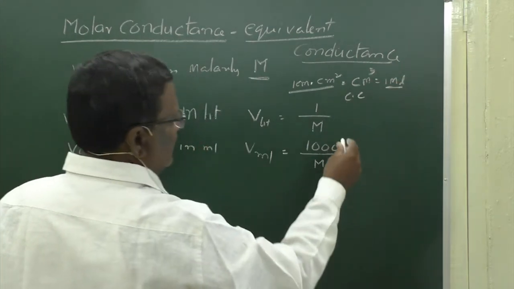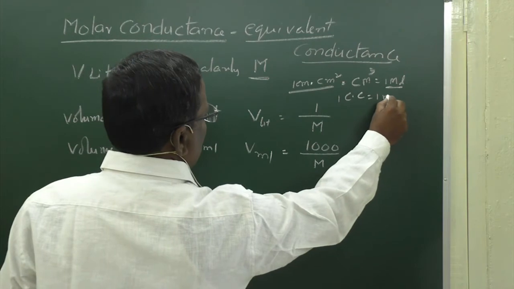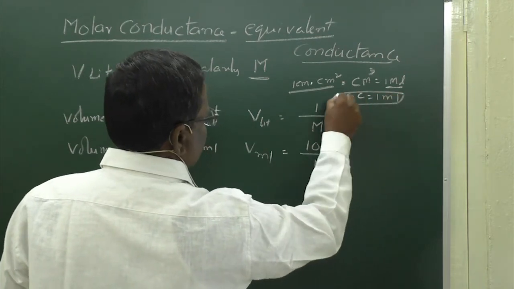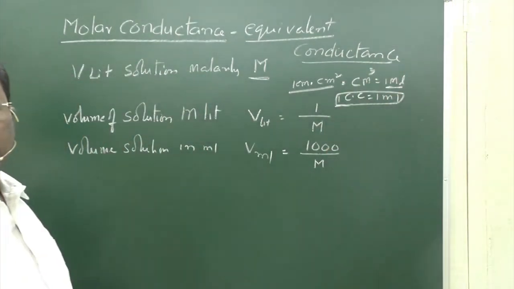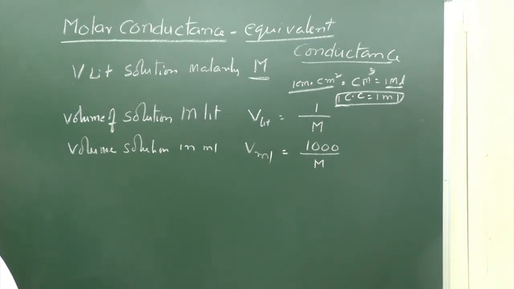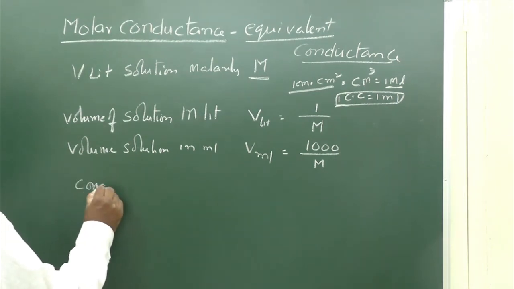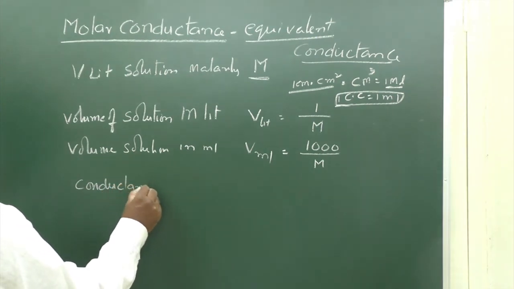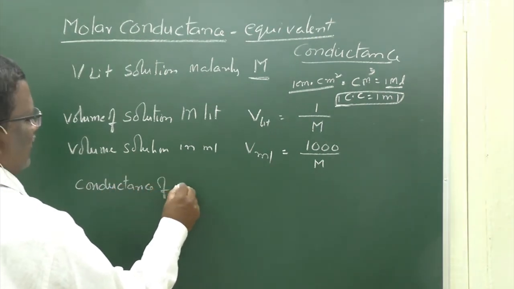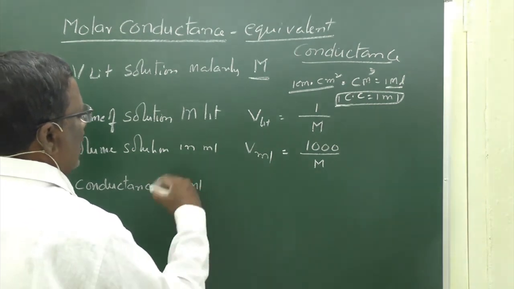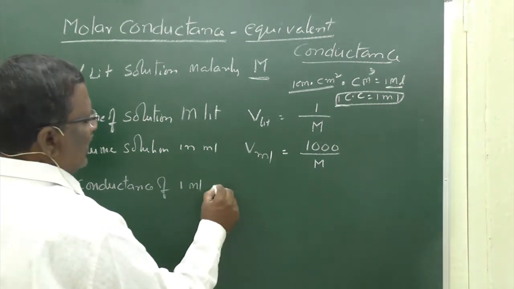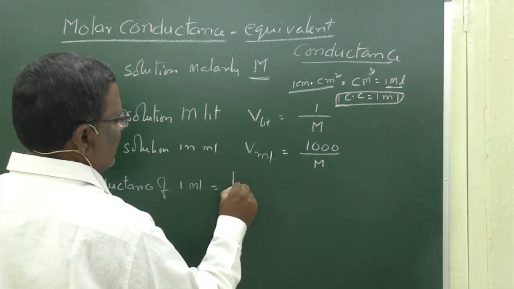Cubic centimeter means cc, and 1 cc is equal to 1 ml. So the conductance of 1 ml solution, or 1 cc solution, is called specific conductance, kappa.